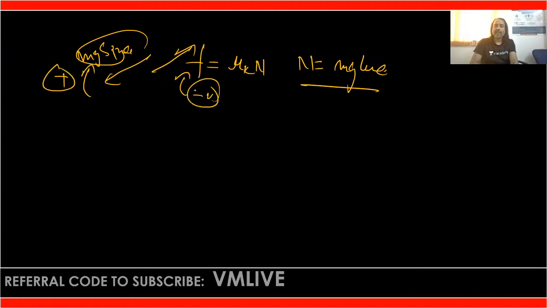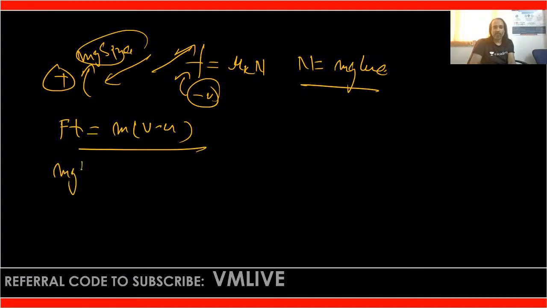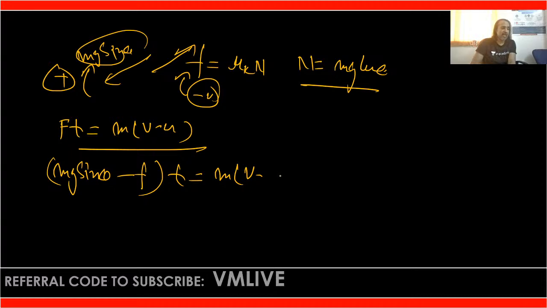Is that clear? And so we can write F t is equal to m(v minus u). So F is mg sine theta minus the frictional force, into t, is equal to m(v minus u). What is the velocity at the start of the motion? That is given, 2.4. Weight is given as 130 Newton.